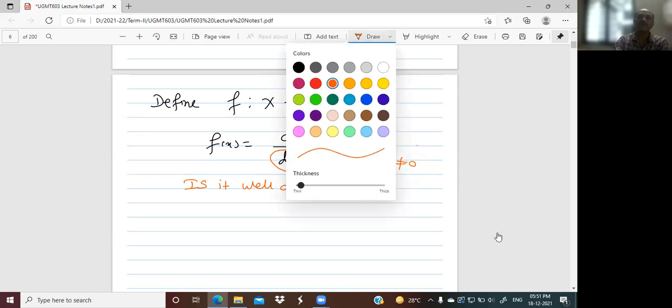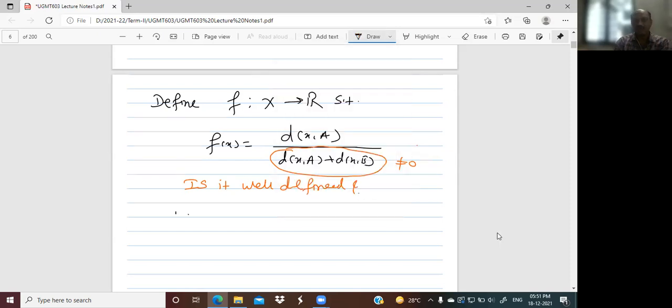First of all, suppose d(x,A) and d(x,B) are both equal to 0, and suppose this is not valid. Then what happens here? d(x,A) and d(x,B) are distances in the metric space, and we know the metric conditions: both are non-negative.